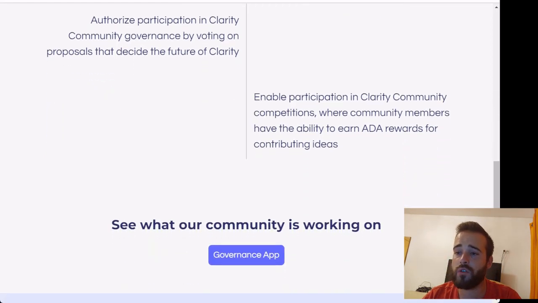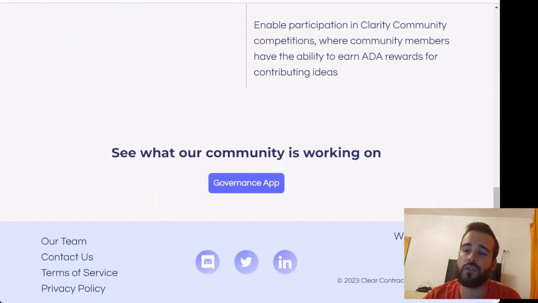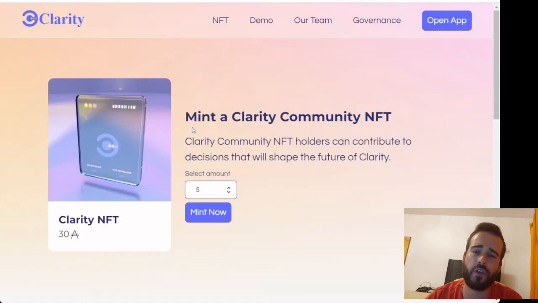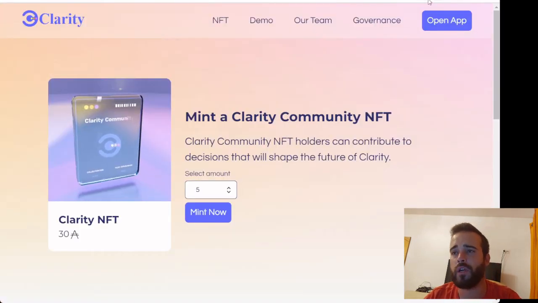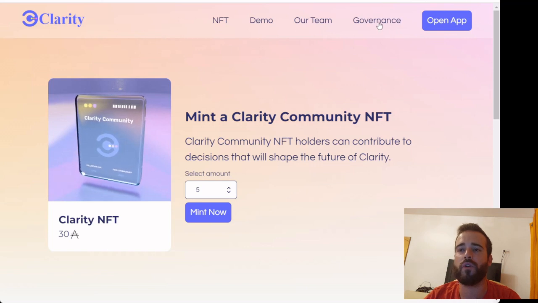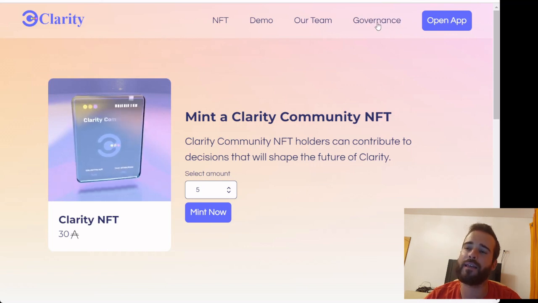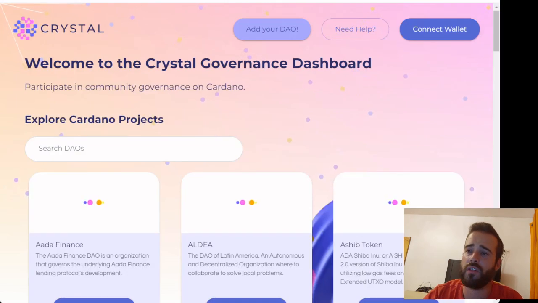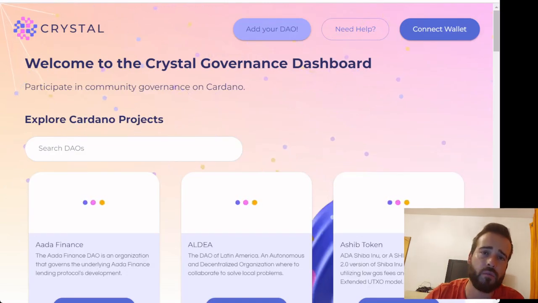You can also participate on governance through the governance app. I'll show you that in a moment. But before diving there, we'll go here to the top page and click on governance. This is not the app, however, this is something else that is called Crystal. The page here that you see is the Crystal platform.